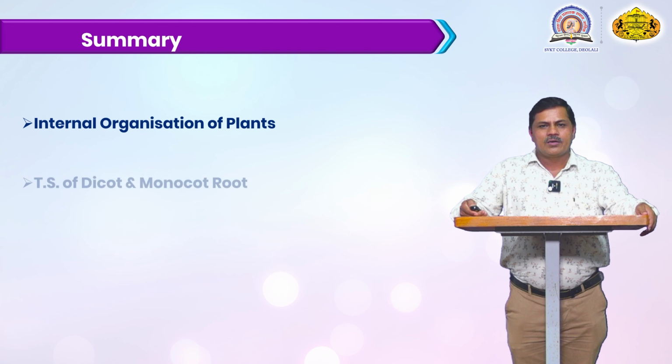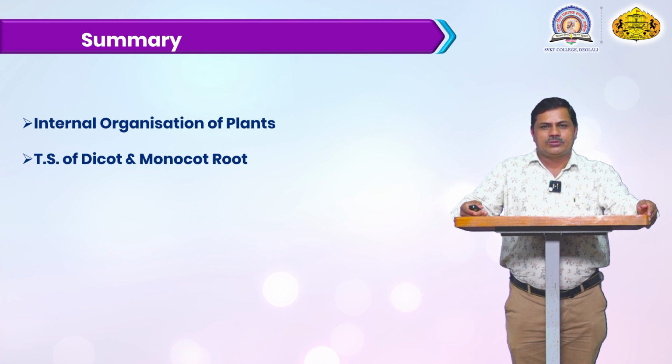Today we discussed the internal organization of the plant. There is a variation in internal structure between dicotyledon and monocotyledon, and different types of cells are present in the internal organization of the plant.